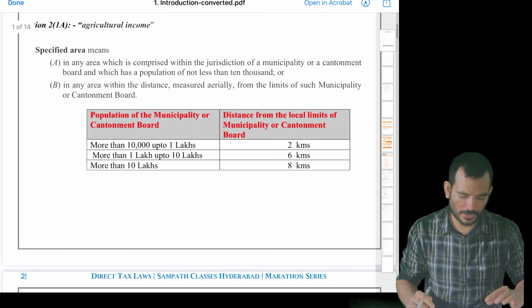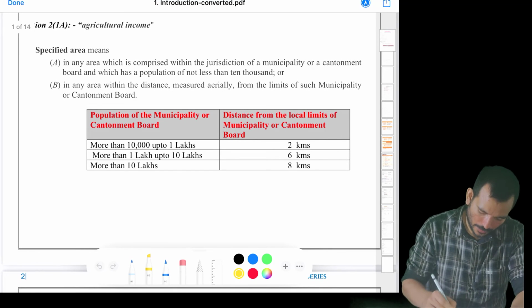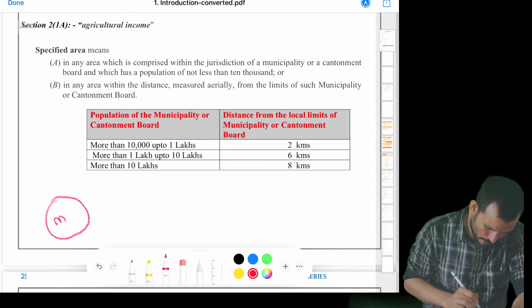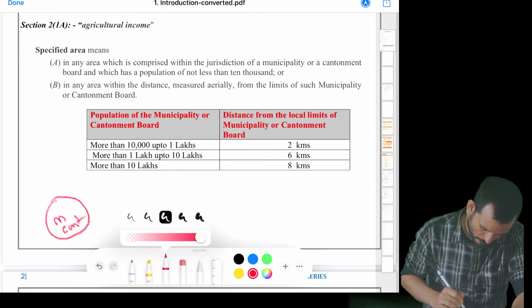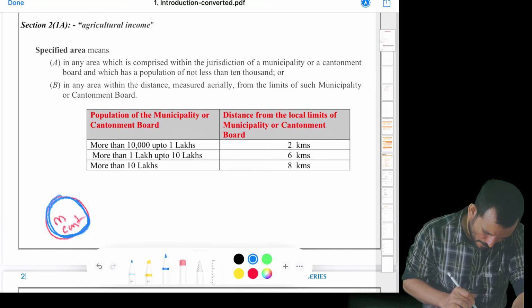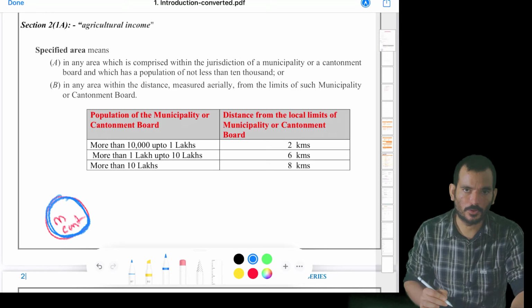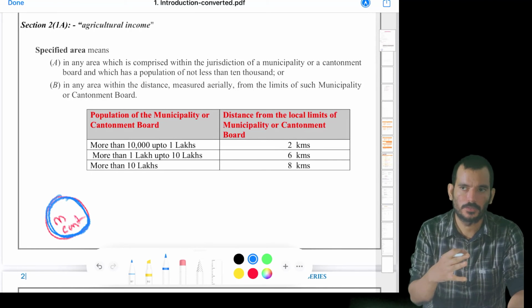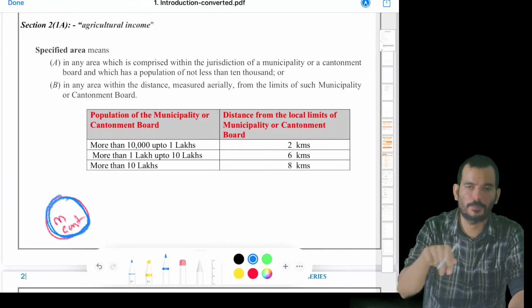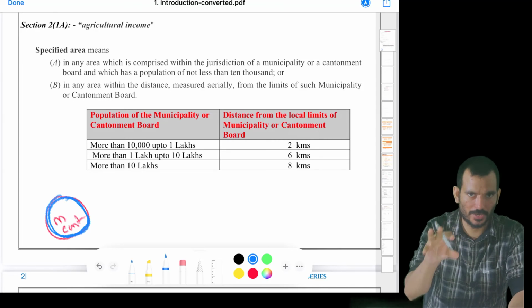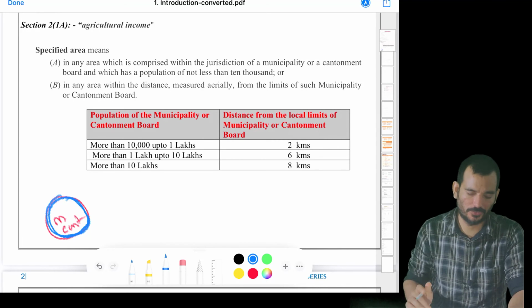Yeah, this agricultural definition I told, right? So the agricultural definition is like, if you are staying in a municipality or cantonment area, if the population is up to 10,000, that is your specified area. In your municipality or cantonment, population is up to 10,000. Within the purview of the municipality and cantonment, if the land is situated in that area, you can say that is a specified area.